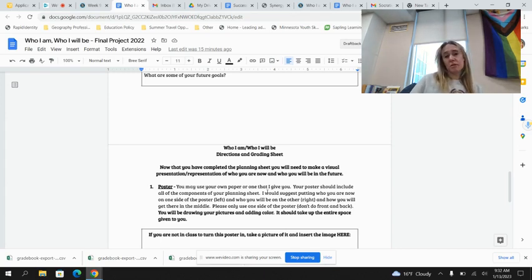If you don't have poster paper, you don't need to get big poster paper. But if you don't have poster paper, I would take two regular sheets of paper, like two computer sheets of paper, and maybe put them together into a larger picture and tape them together. And so you're going to use a larger piece of paper, and you are going to create a mural that shows who you are now and how you would then transition into who you ultimately are going to be.